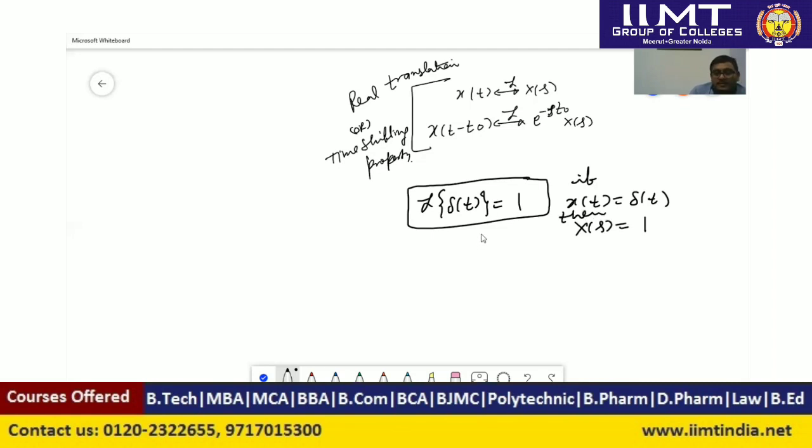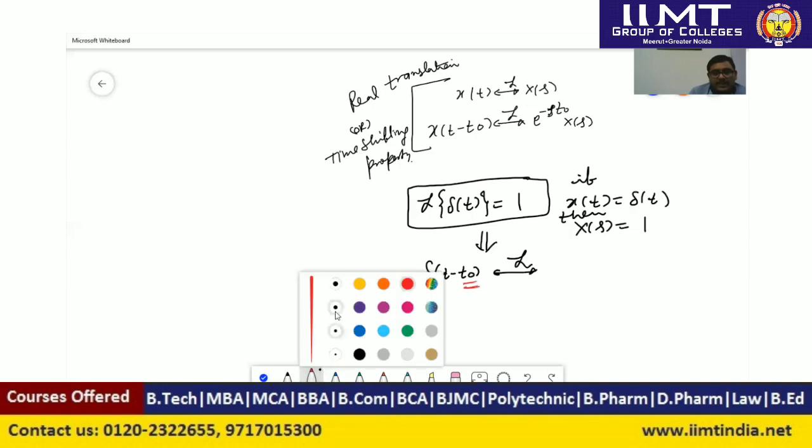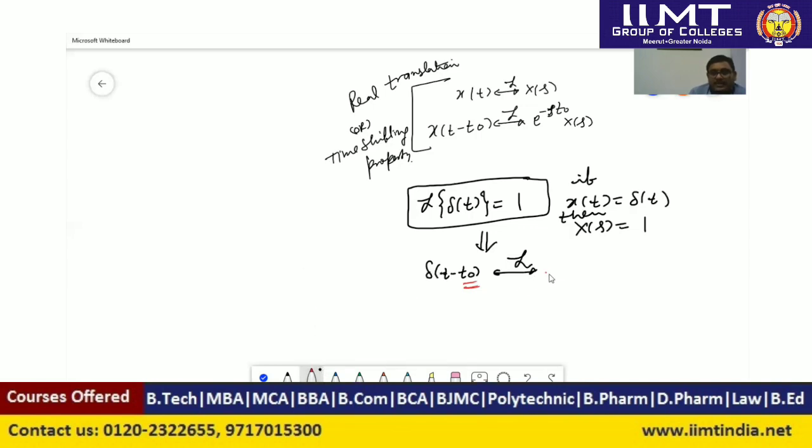In a similar manner, we can say the Laplace transform of delta(t minus t naught). This signal is shifted by time t equal to t naught. So we can write e to the power minus s t naught times. If delta(t) is the x(t), we can write x(t minus t naught), so the Laplace transform of x(t minus t naught) will be e to the power minus s t naught times X(s). X(s) is 1 here, so we can write e to the power minus s t naught.